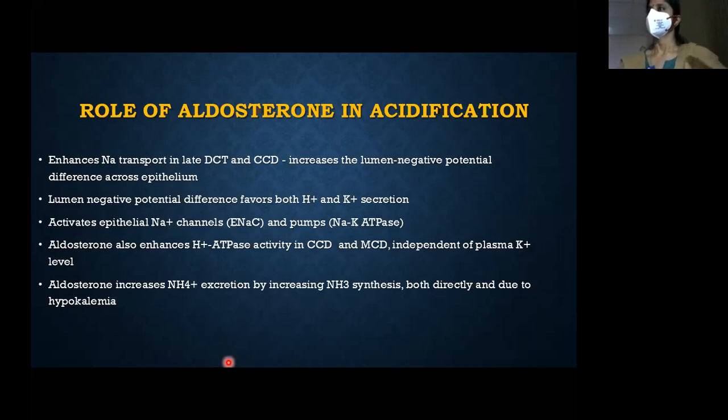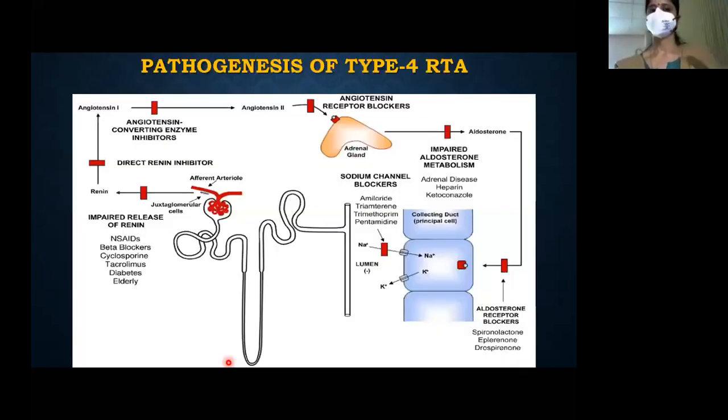So finally, if this important hormone is being knocked off, either because of production, release, or hyporeninemia, or because of mineralocorticoid receptor resistance, or because of pseudohypoaldosteronism, everything can cause type 4 RTA. So this is what happens: impaired renin release, NSAID, beta blockers, cyclosporin, tacrolimus, diabetes in elderly. There is impaired renin release from the juxtaglomerular apparatus, or these are direct renin inhibitors, aliskiren, etc. This can also cause RTA.